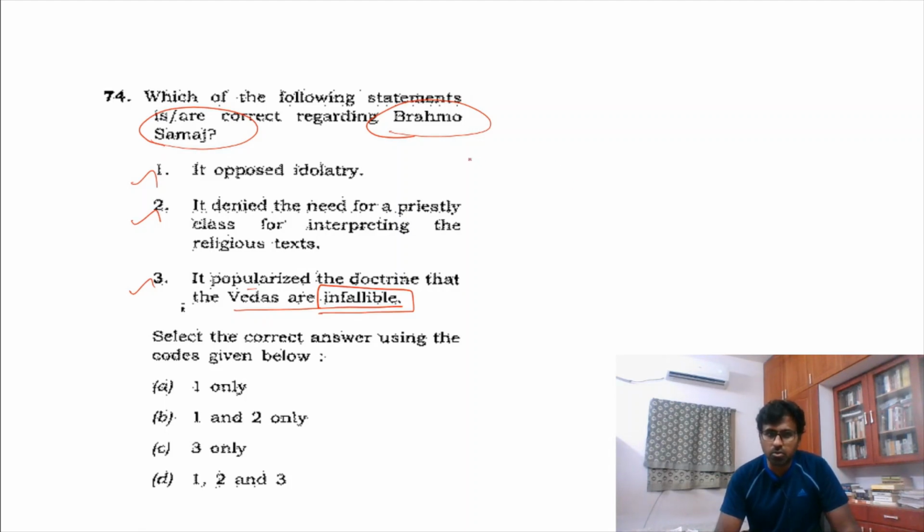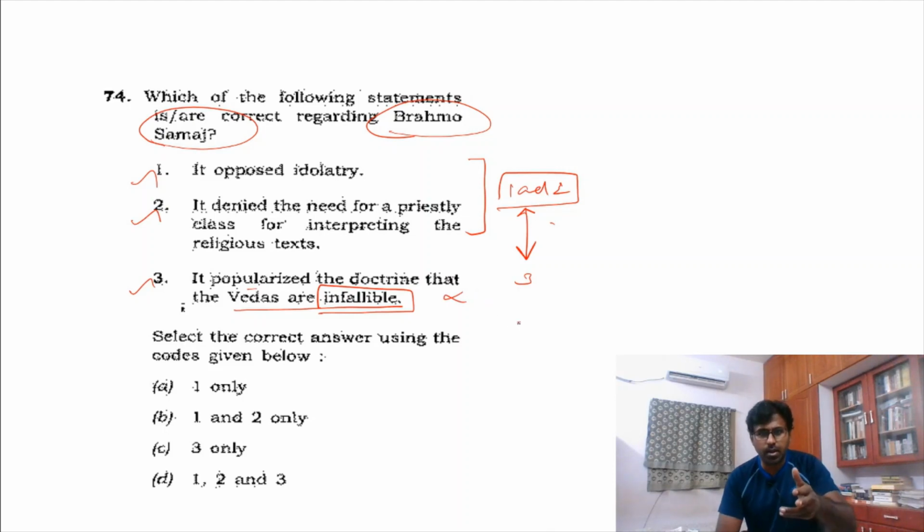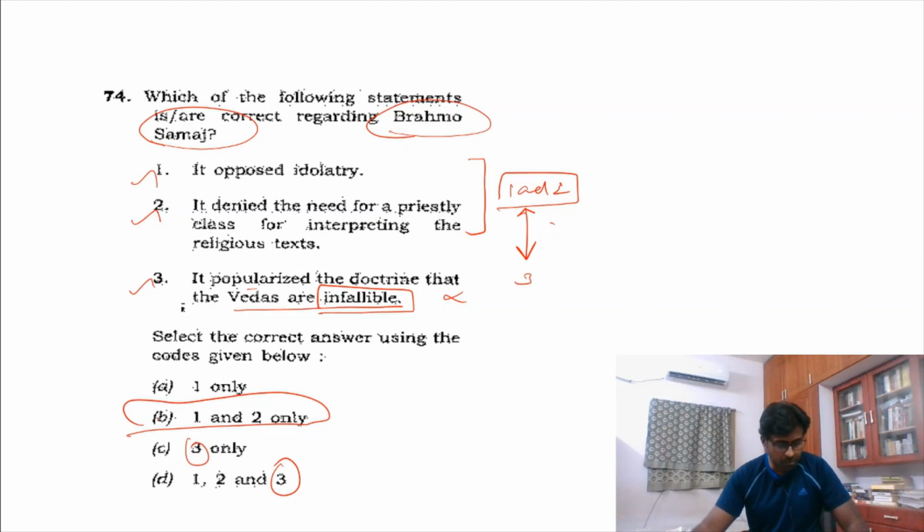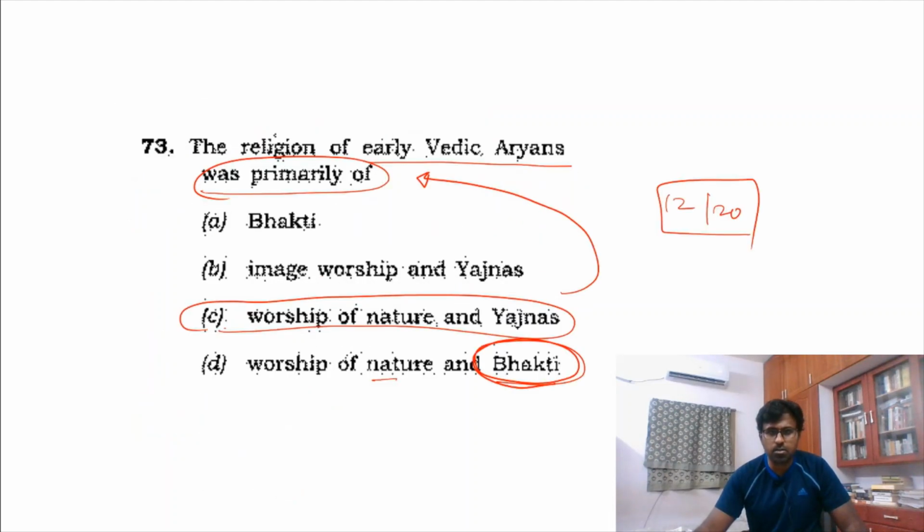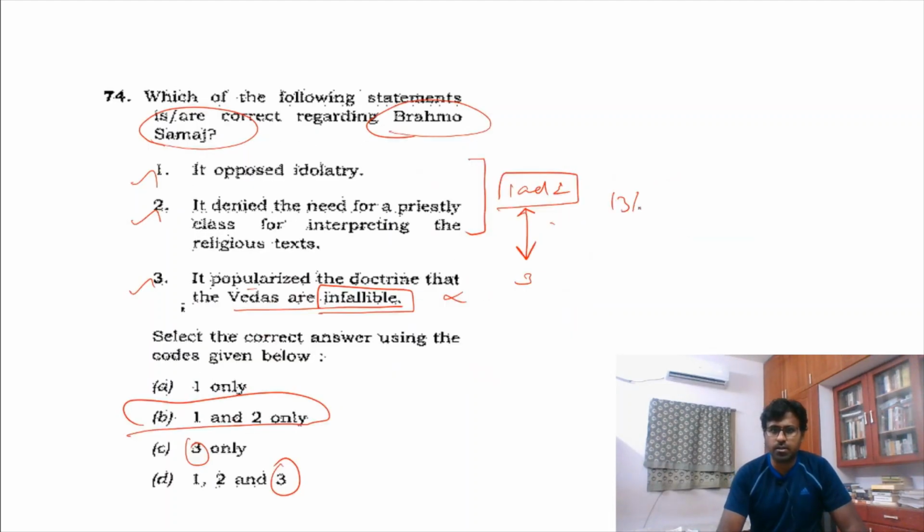And statements 1 and 2 are logically contradictory to 3. If you know history, you will know that 3 is not true. If you see the 3 statements, 1 and 2 are of one genre, the third is of another genre. So the third is wrong, and 1 and 2 is the answer. So 13 questions we have found.